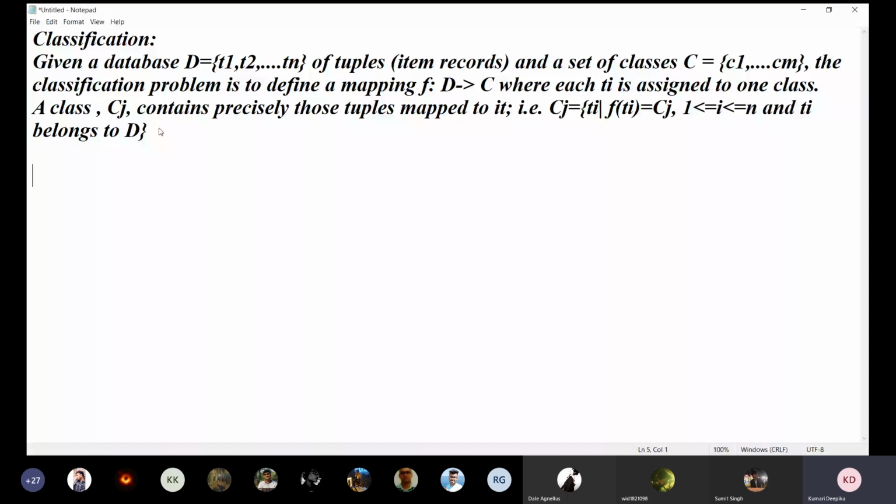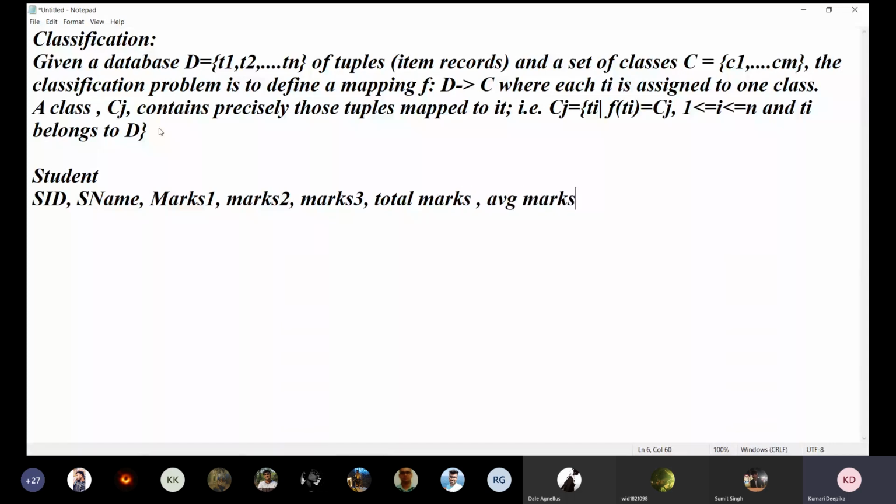Suppose in a database of students we have SID, Sname, marks 1, marks 2, marks 3. Then what we have to do is compute total marks, then average marks, right?